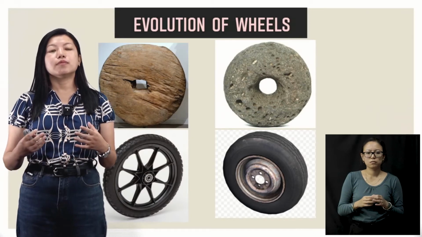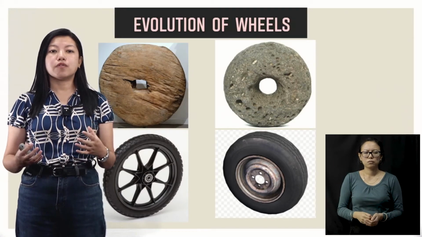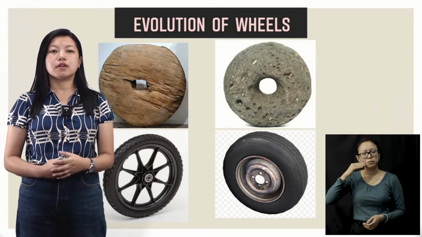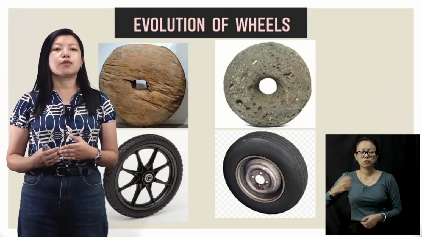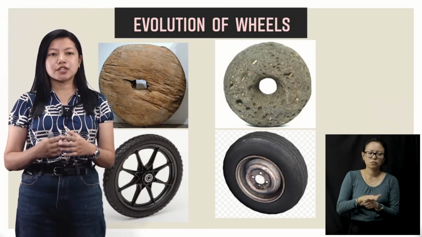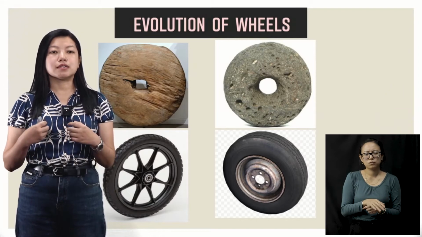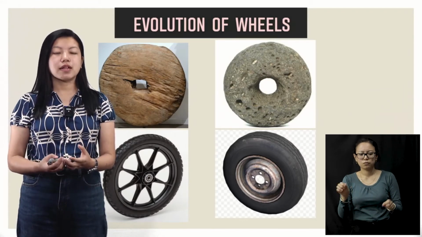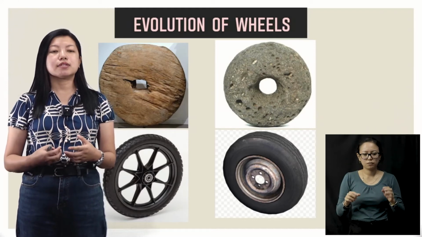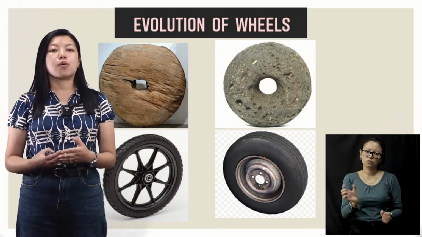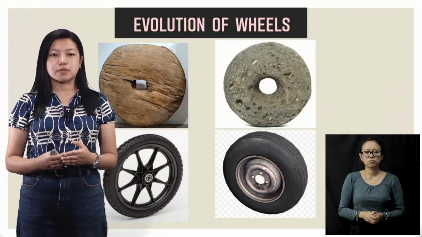So when the wheel was first discovered, it was in the form of wood. This wood was attached to some other woods, or it was tied to an animal and pulled, and with the help of that they carried some heavy things, or they also used it as a means of transportation.